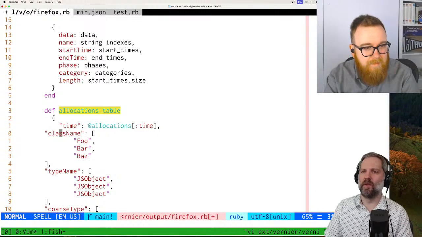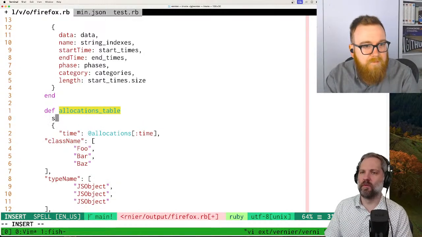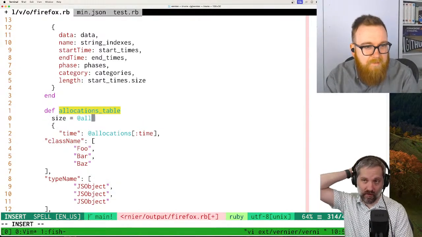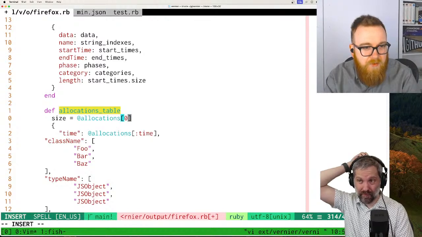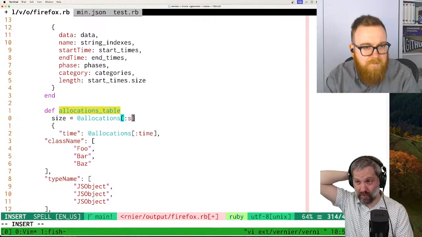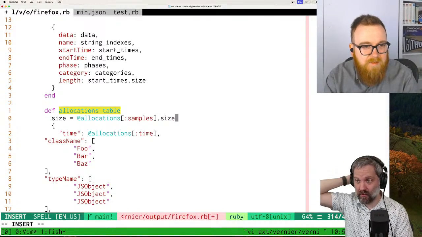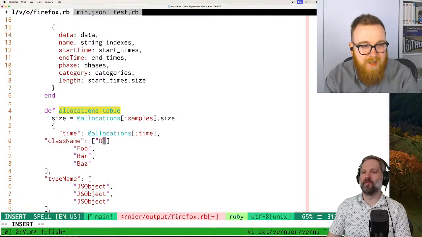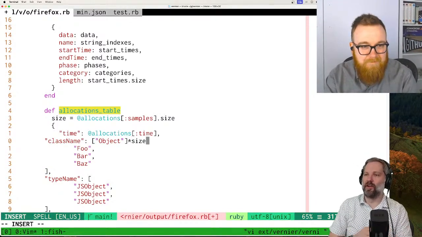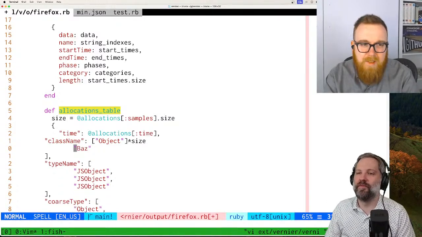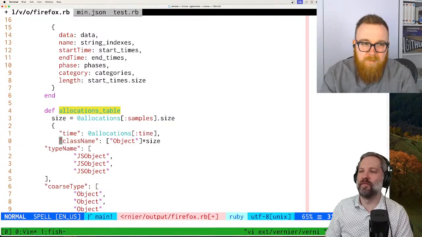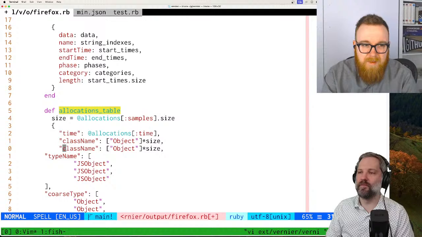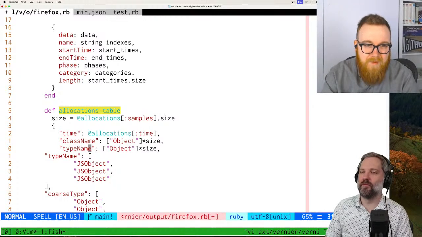Okay. And then class name, we're just going to do... Here's what we should do. Size. We should do at allocations time.size? Samples.size. Yeah. I've done this hack a bunch of times. Just to make it legit. And then type name will do the same.